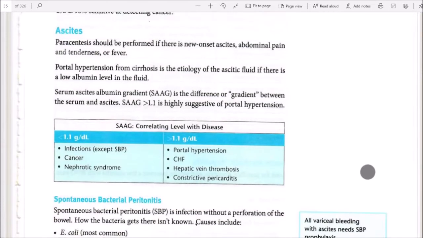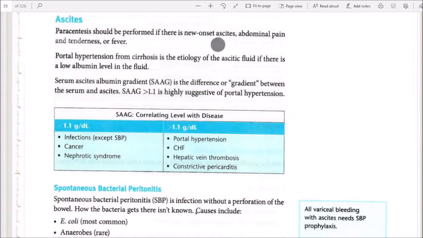Ascites. Paracentesis should be performed if there is new onset ascites, abdominal pain and tenderness, or fever. Portal hypertension from cirrhosis is the etiology of ascitic fluid if there is a low albumin level in the fluid. Serum ascites albumin gradient, SAAG, is the difference or gradient between the serum and ascites. SAAG greater than 1.1 is highly suggestive of portal hypertension. SAAG correlating level with disease.